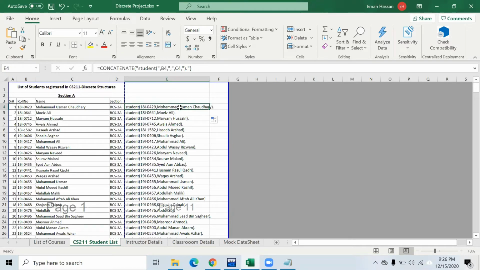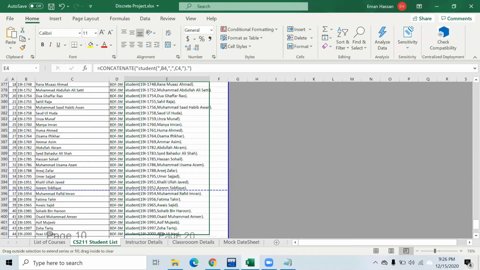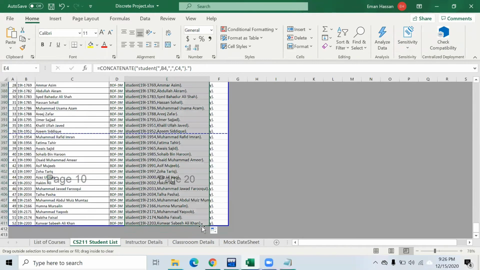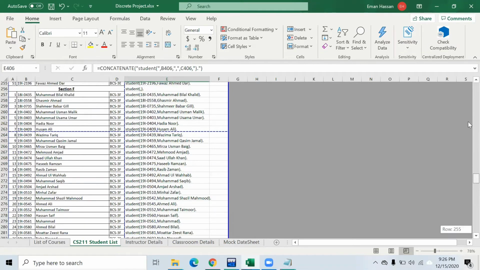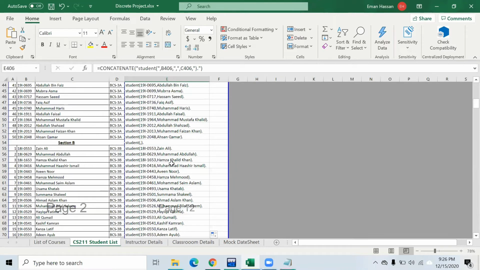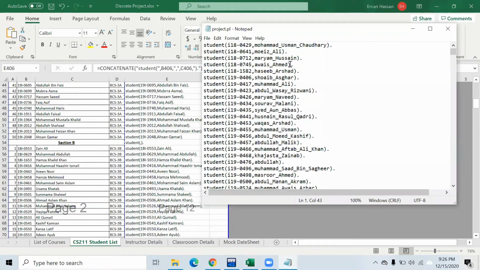And I have just dragged it down till the end so that all of them can have the same format. So from here, I copied it into a txt file, and then ran it through the C++ program, and then it gave us the resulting output.